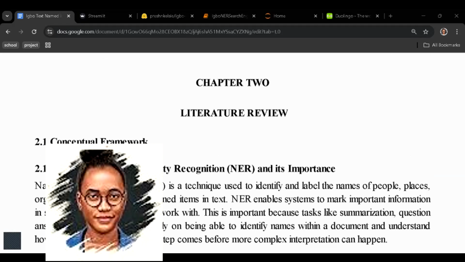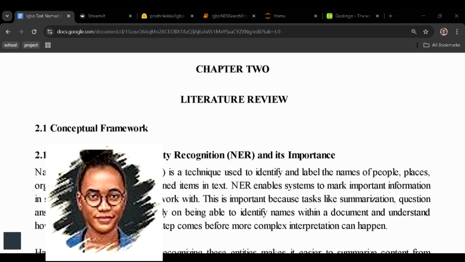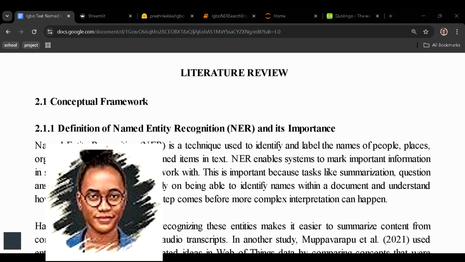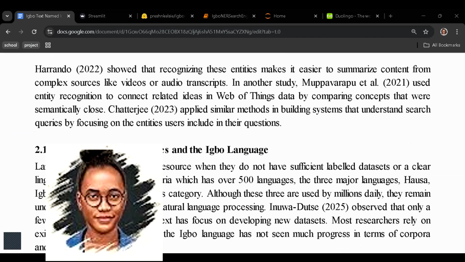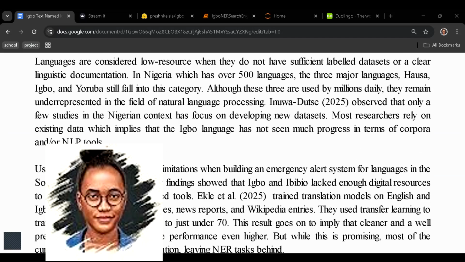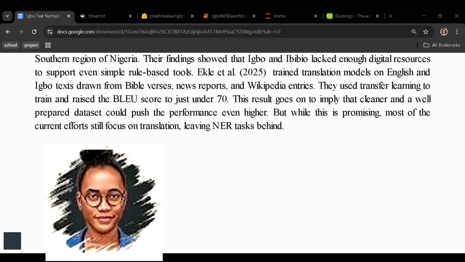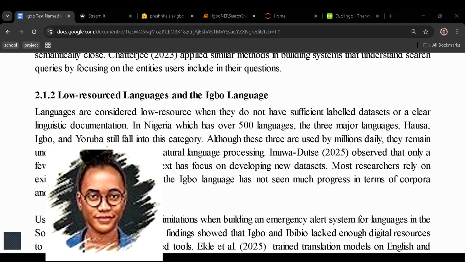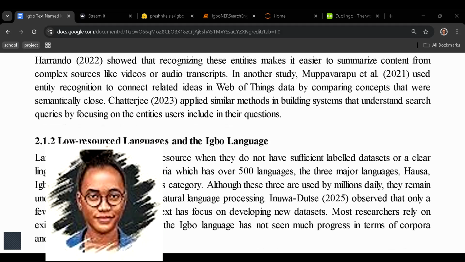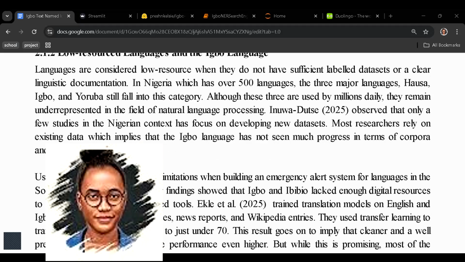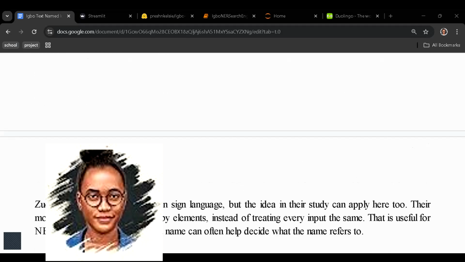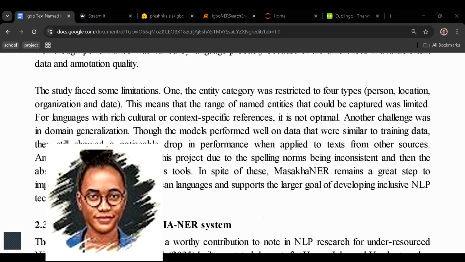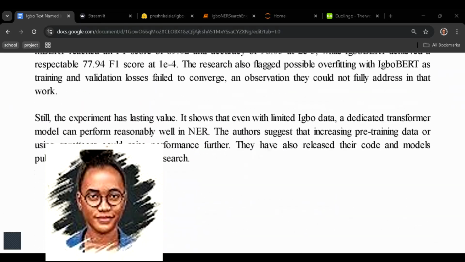I have mentioned the literature review in chapter 2. You cannot know about the limitations, you cannot know what you want to improve, if you don't do a comprehensive literature review. So this is a comprehensive chapter 2 literature review. Go through it. Make sure you know 5 or 7 literatures at the back of your hands. When you go through these literatures, you see what the problem has been for low resource languages like Igbo in the NER domain and why we want to solve it. So just read through it. It's tedious, but it's very important. So go through them. All right.